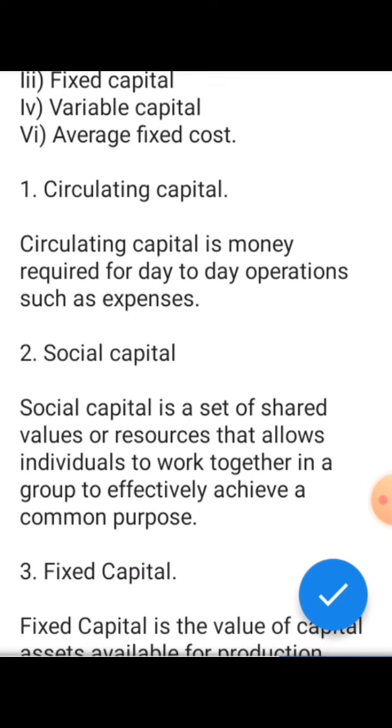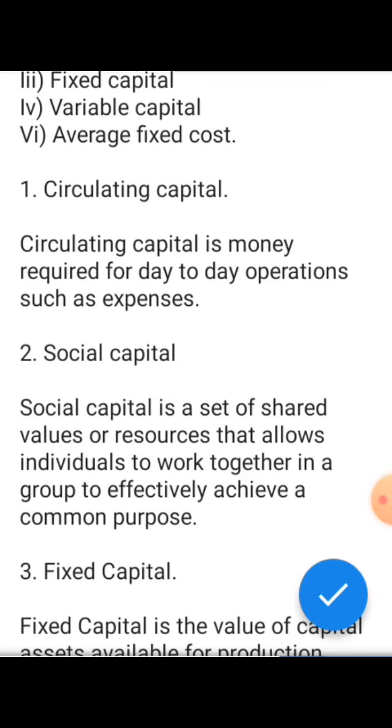What is social capital? Social capital is a set of shared values or resources that allows individuals to work together in a group to effectively achieve a common purpose.